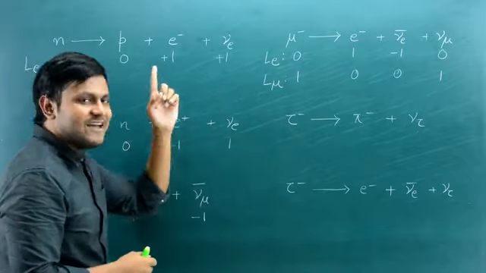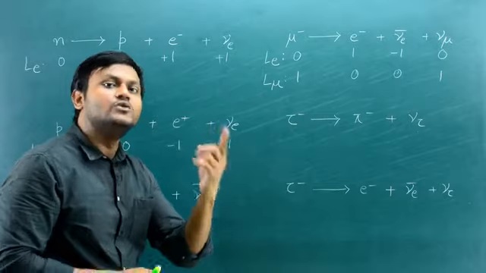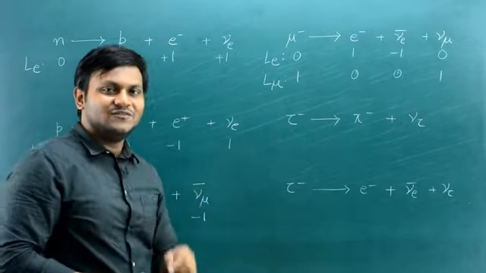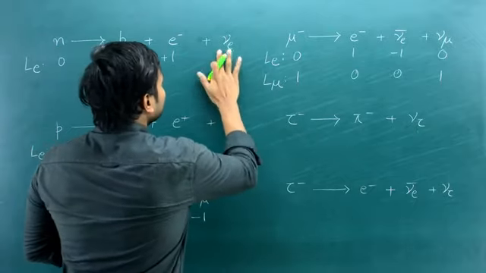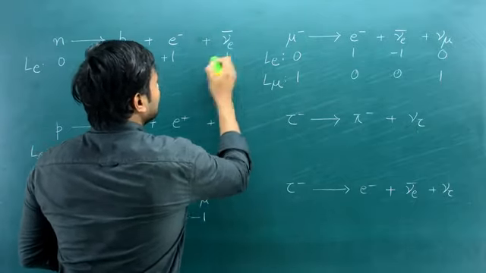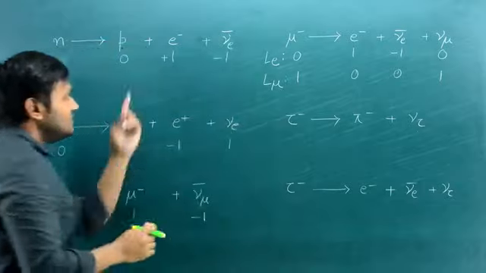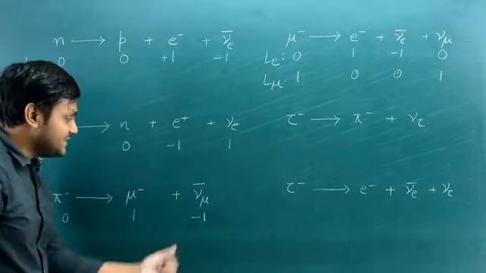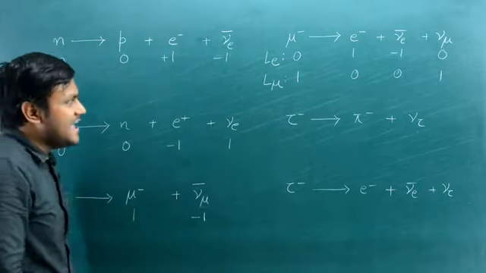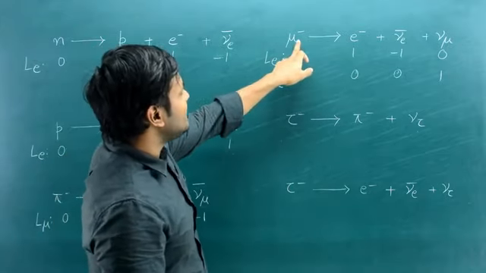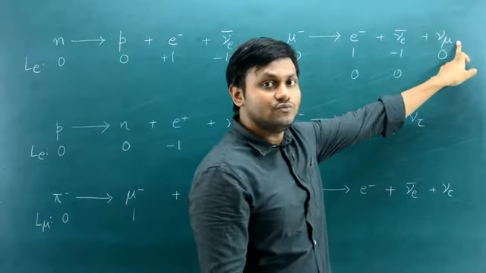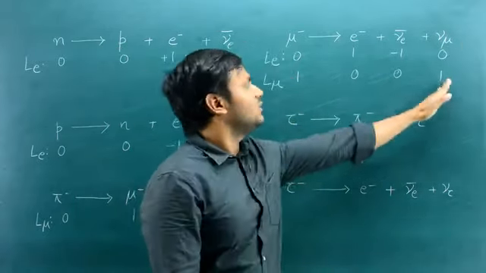So electron will never be emitted along with the electron neutrino, but it will only be emitted along with the antiparticle of the electron neutrino. So the antiparticle of the electron neutrino has a lepton quantum number of -1. This reaction is possible. Same for the case of muon and the anti-muon neutrino, right? And whenever one of these particles like muons decay, in that case on the other side you can have a muon neutrino, because in that case the quantum number remains conserved.